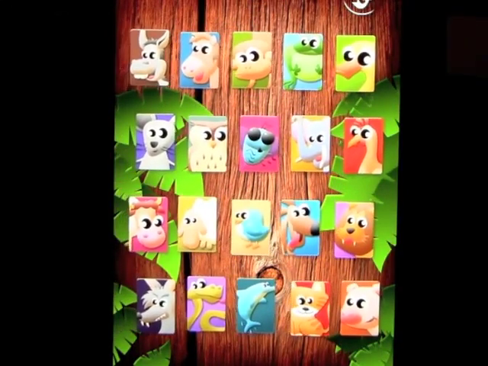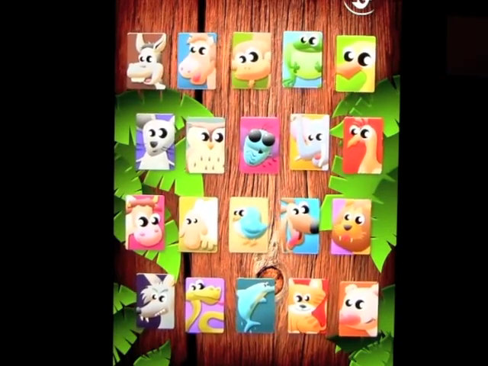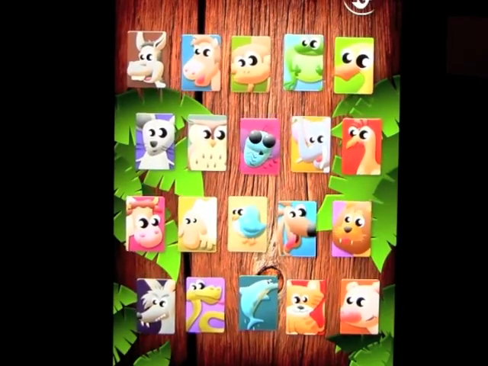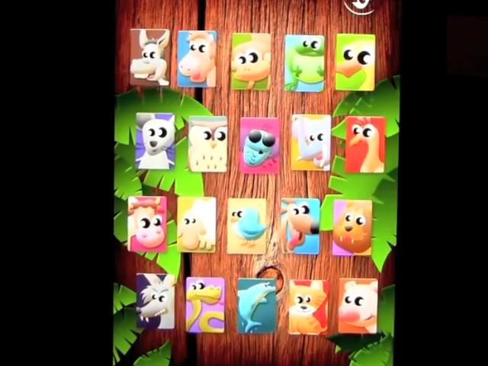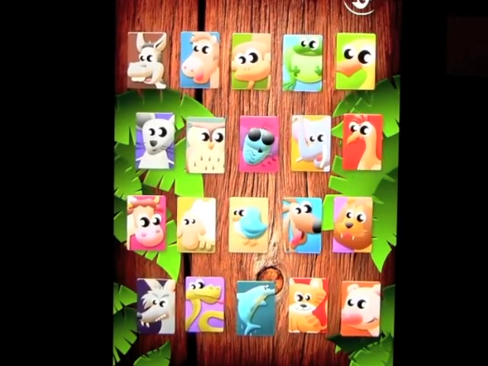Free play gives you all of the animals and the pictures within the game, and when you touch one, you get the sound of that animal. So this is obviously where they would start to associate the sounds with the animals and get used to them.